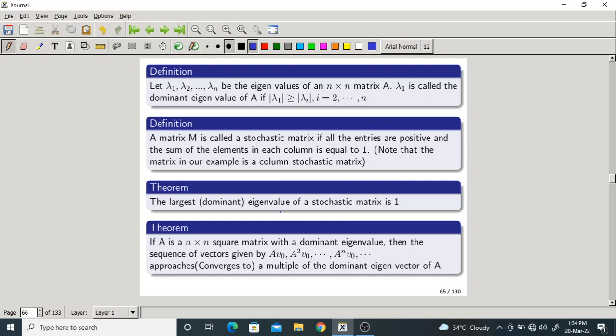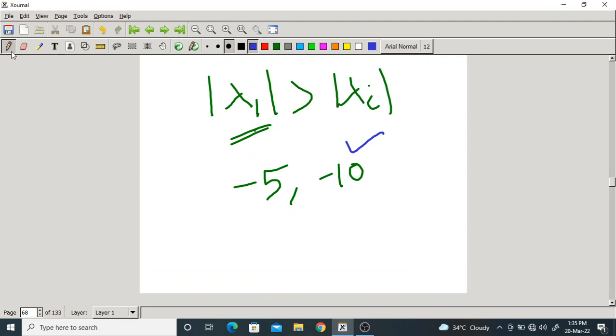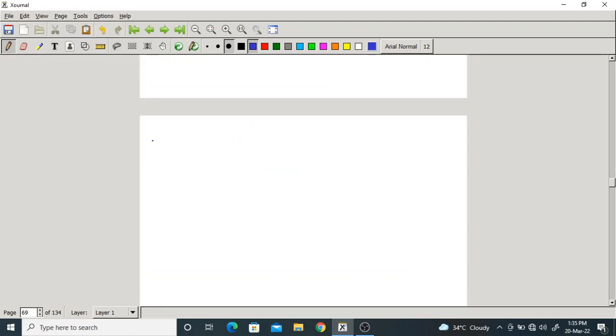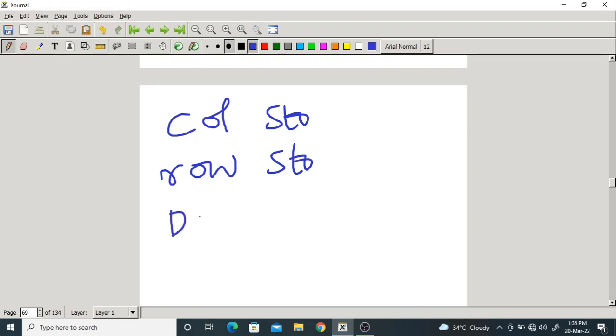Okay, one more definition. A matrix M is called a stochastic matrix if all the entries are positive and the sum of all the elements in each column is equal to 1. Note that the matrix in our example is a column stochastic matrix. There are three types of stochastic matrices: column stochastic, row stochastic, and double stochastic.